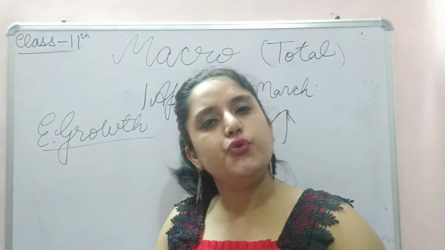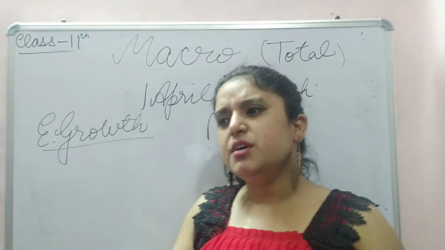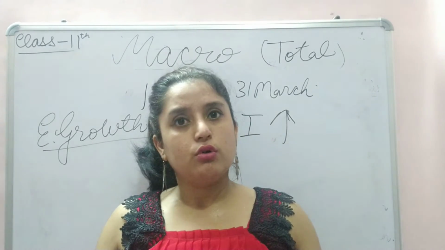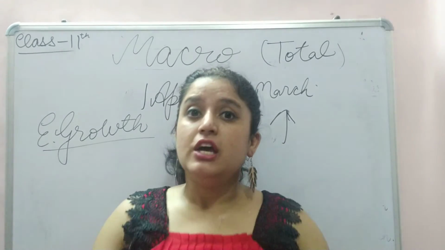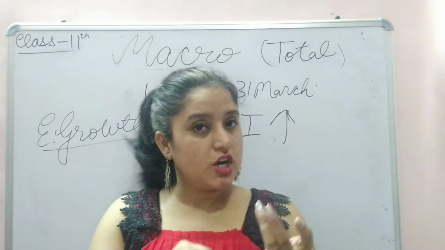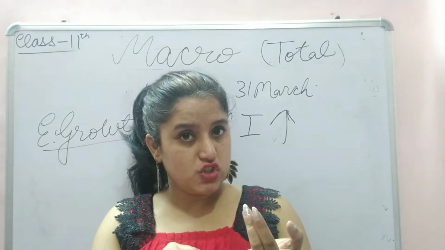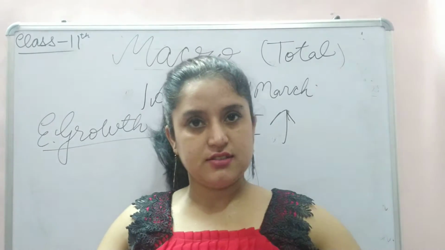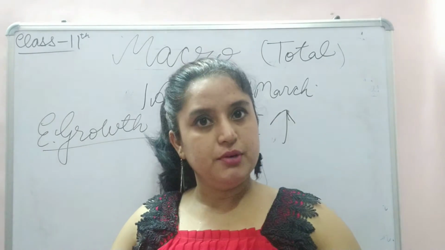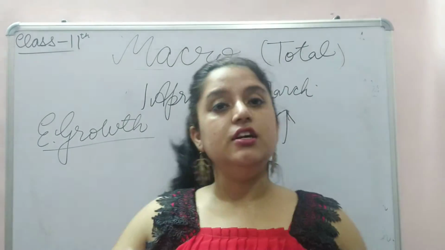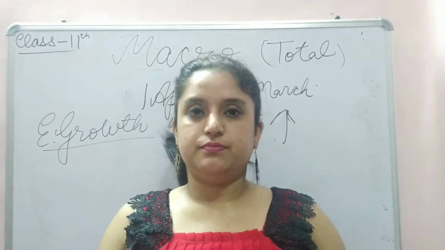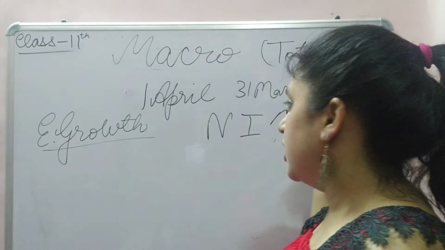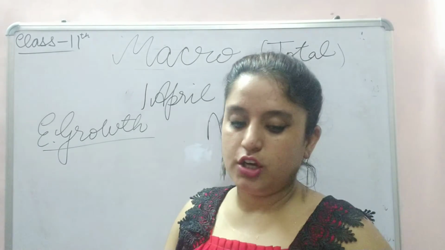When you read in the newspaper, we say with the pandemic the economic growth dipped. How? Because of the national income: the pace with which products were being sold and purchased, and the pace with which products were produced, decreased, due to which national income dipped and hence economic growth dipped. But when there is an increase in the national income, we say there is good economic growth.